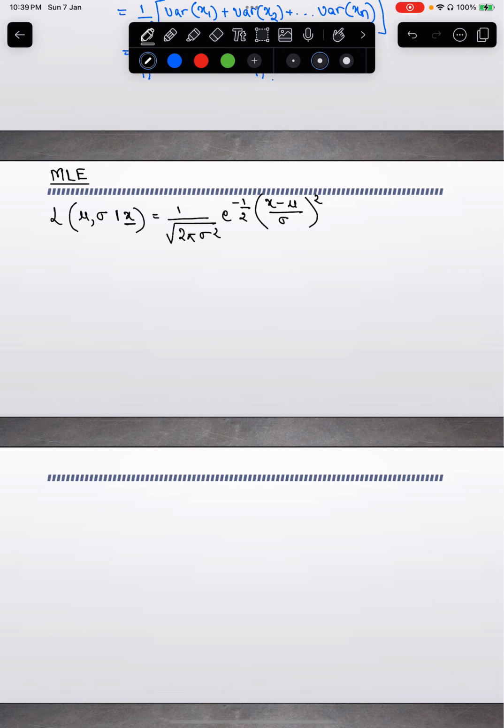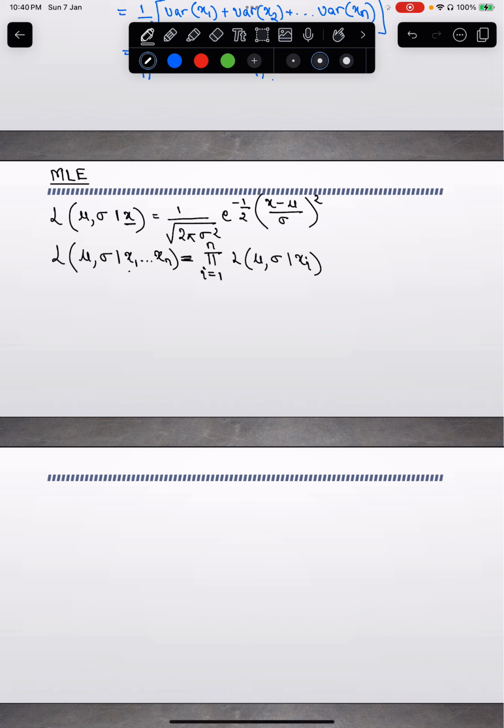Now my x is just a single data point, but typically you have a set of n data points, so x1 till xn. What the maximum likelihood estimator allows you to do is, since you claim each data point is drawn IID from the population distribution, IID meaning independently and identically distributed, if each data point is independent, then the likelihood for the entire set of data points from x1 to xn is nothing but the product of the likelihood across each data point.